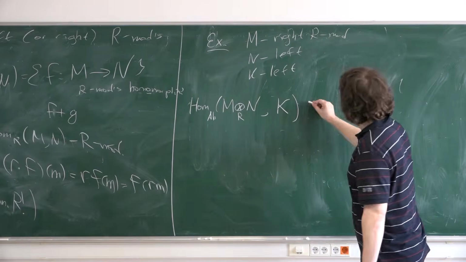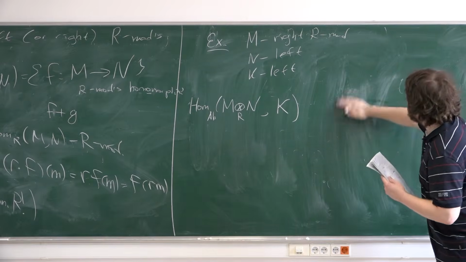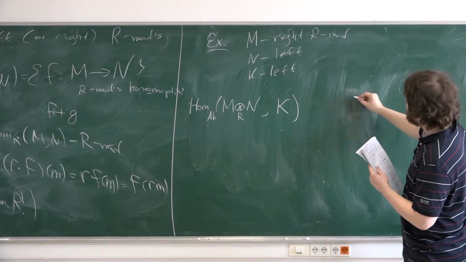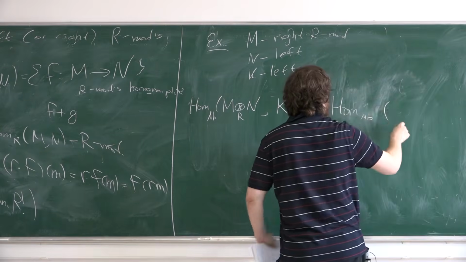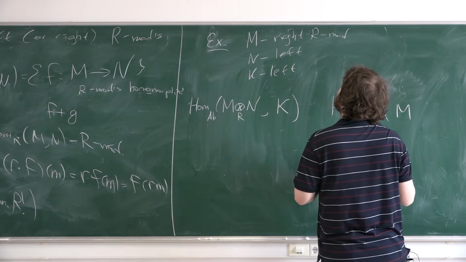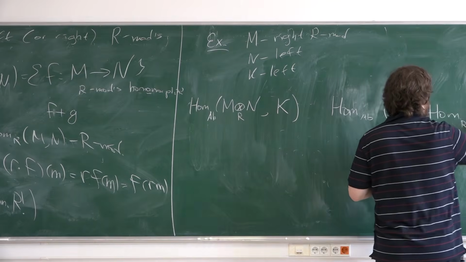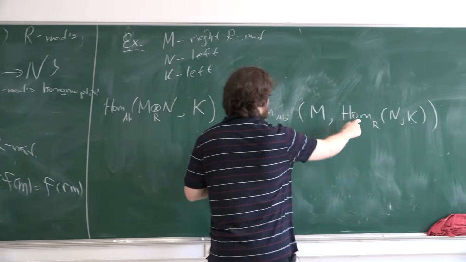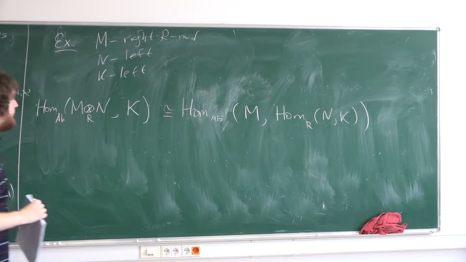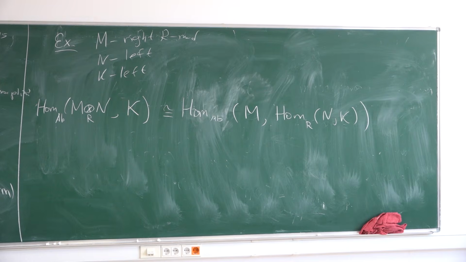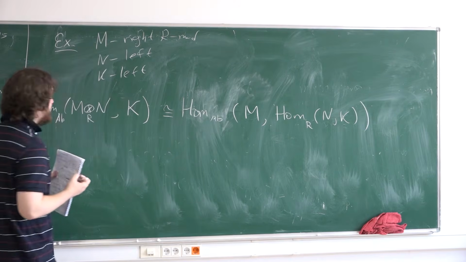On the other hand, you can consider Hom of abelian groups from M to Hom_R in K, for example. It's also an abelian group. And these are isomorphic. In general, for a non-commutative ring, there are natural isomorphisms of these abelian groups.